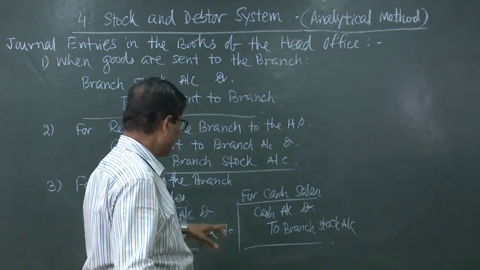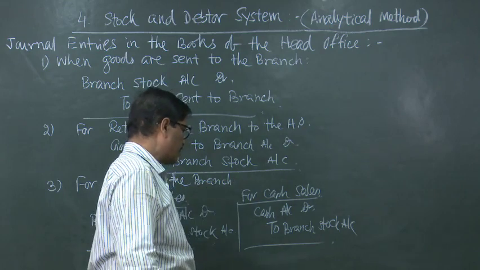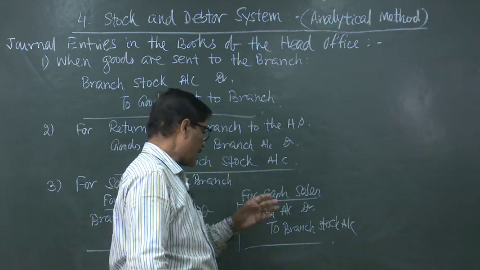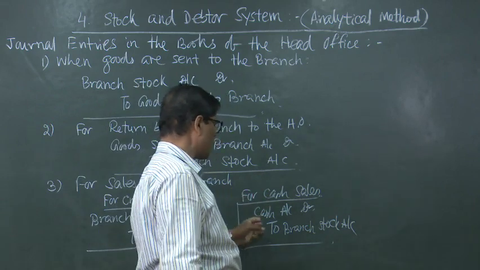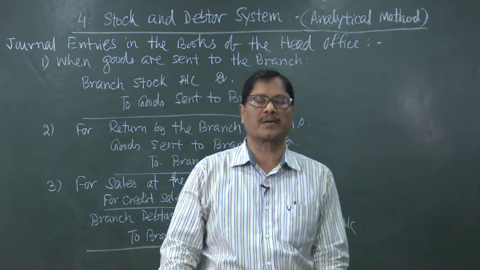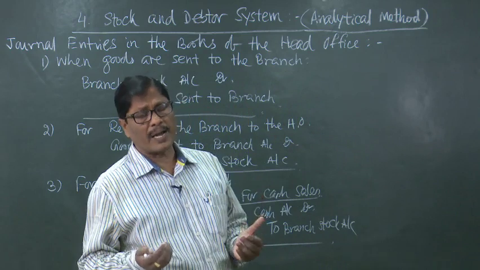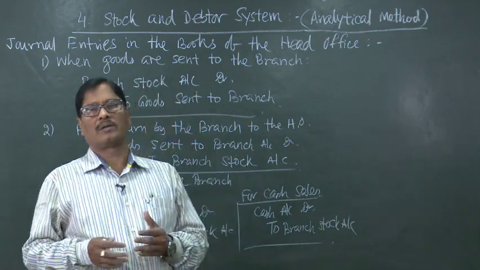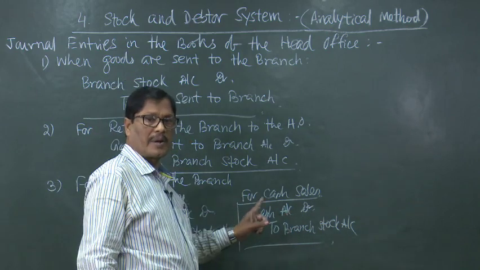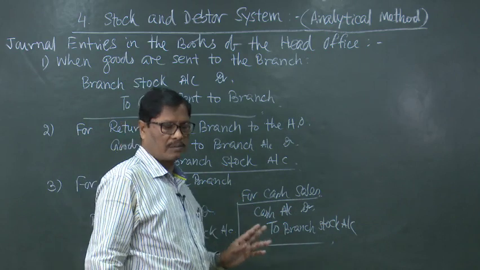Therefore, on account of sale, whatever amount has been received in cash has to be remitted to the head office. So, cash is coming in to the head office. So, cash account debited to branch stock account, branch stock is reducing, that is why branch stock account will be credited. Now, if there is a branch cash account, it will be transferred to branch cash account. If branch cash account is not maintained, then cash account debited to branch stock account.